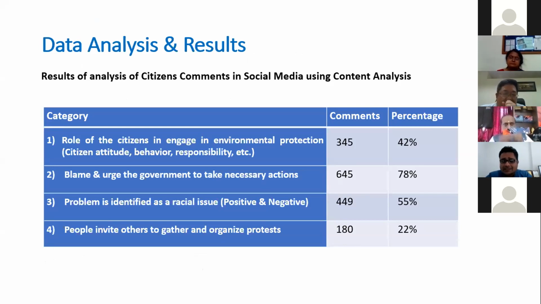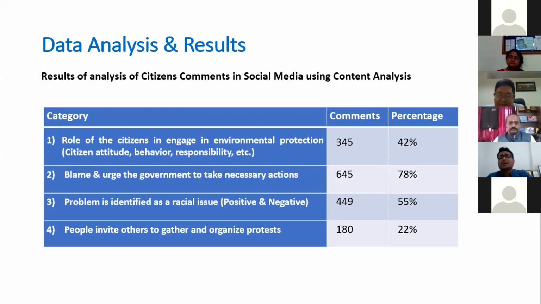Then they were asking the government to get involved and stop this deforestation. Another important thing we identified is that this has converted into a racial issue. People were commenting positively and negatively because they identify this as a racial issue. You can see 55% on that.